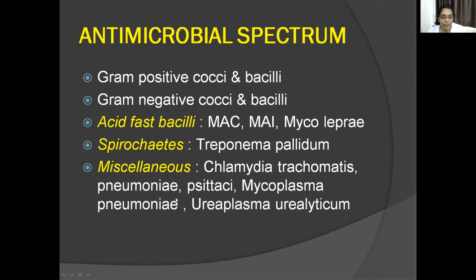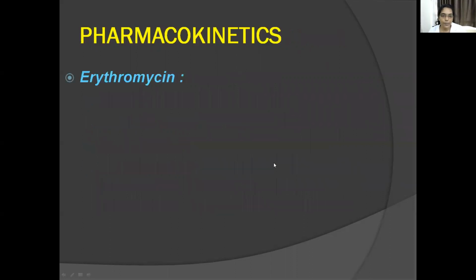See, I have not typed Chlamydia again and again. So it's Chlamydia trachomatis, Chlamydia pneumoniae, and Chlamydia psittaci. Then Mycoplasma pneumoniae and Ureaplasma urealyticum. This is the antimicrobial spectrum.